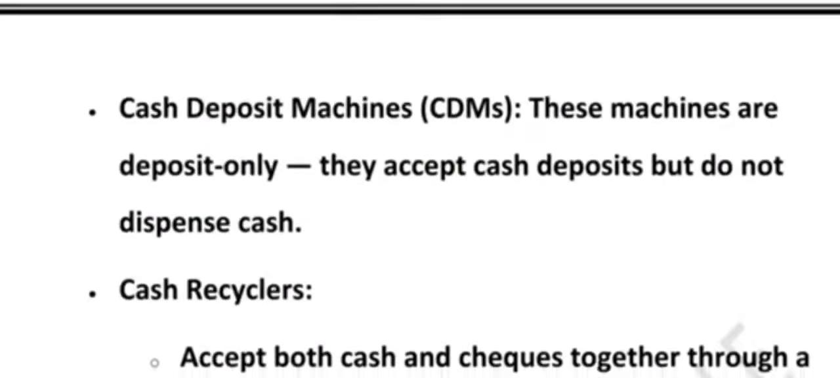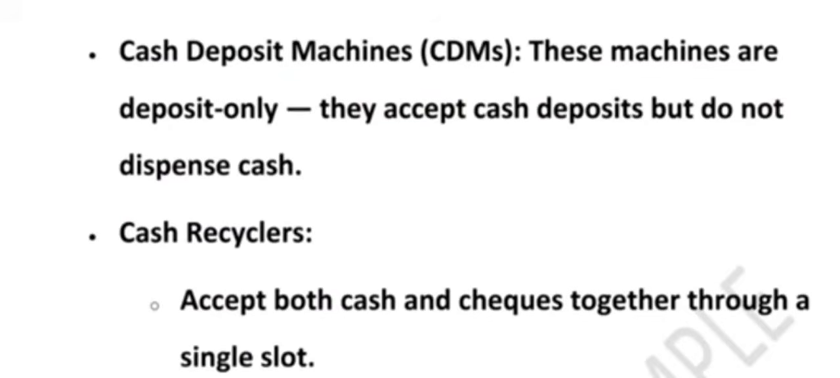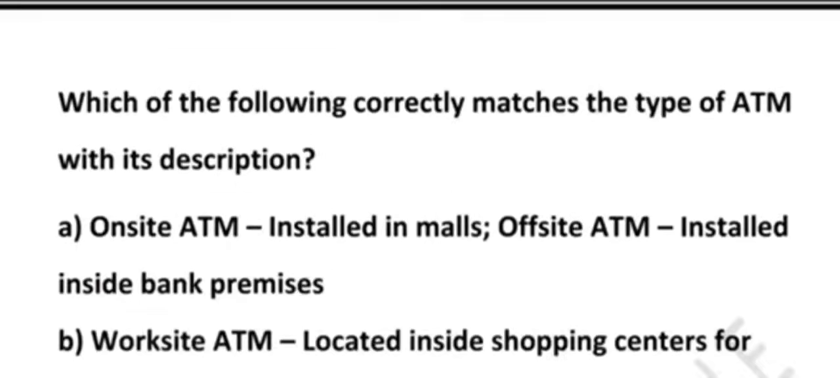Let's summarize the key points which we have learned from this question. First point, CDM, deposit only, because the name itself says deposit, nothing else. Only cash, no check, no withdrawal. Cash recycler is multifunctional, right? It accepts cash, it accepts check, and it also dispenses cash. It uses automation. No manual sorting is required. That is the beauty of these machines.